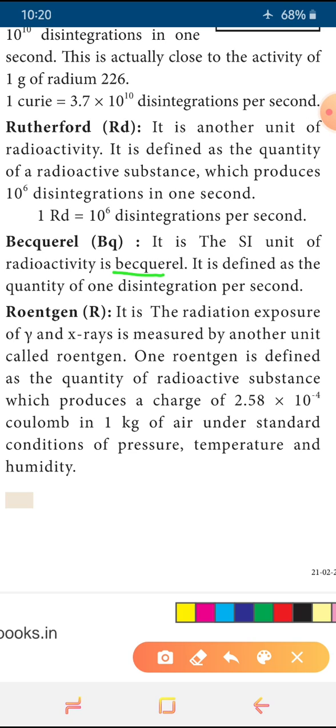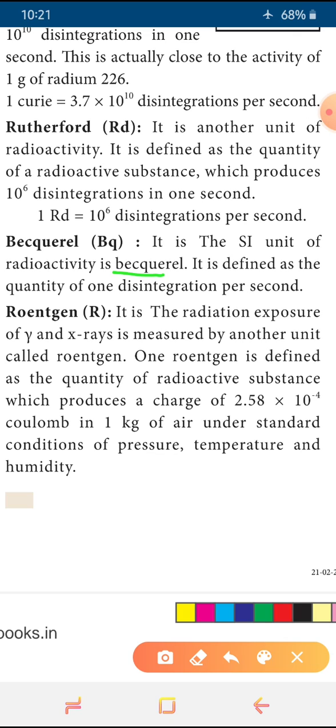And next is Röntgen, and the Röntgen is nothing but the radiation exposure of gamma and X-rays measured by the unit Röntgen. How do we define one Röntgen? It is defined as: we have some quantity of radioactive substance, that radioactive substance which produces a charge of the value 2.58 into 10 to the power minus 4 coulomb in 1 kilogram of air under STP.